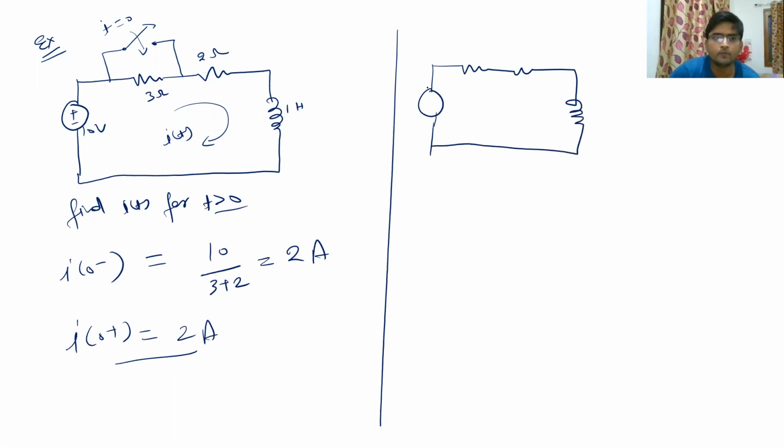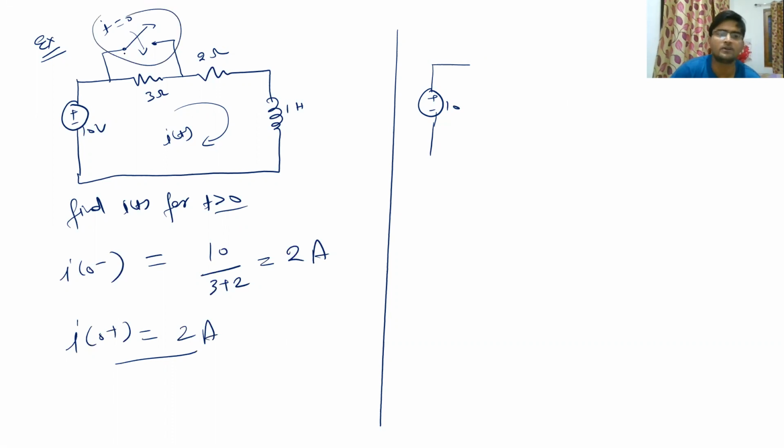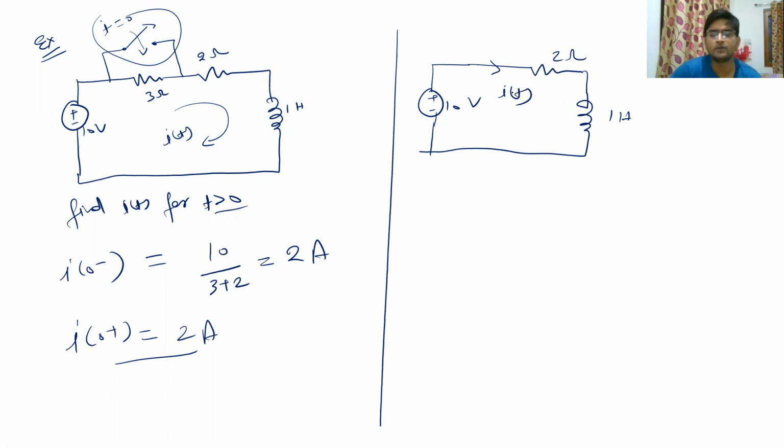So this is our time domain circuit. Sorry, this will be short circuited, right? Since this switch is on after t is equal to 0, this 3 ohm will be short circuited. So we will be left with only a 2 ohm resistor and the inductor itself, 1 Henry, 2 ohm, 10 volt, and the current which will be flowing is It.